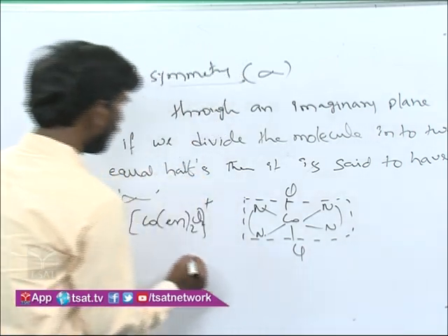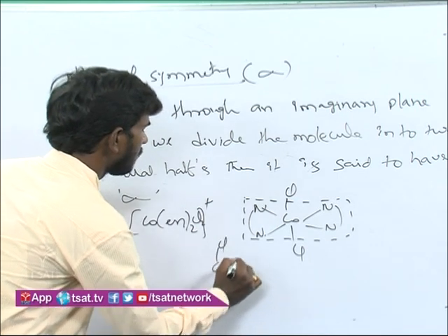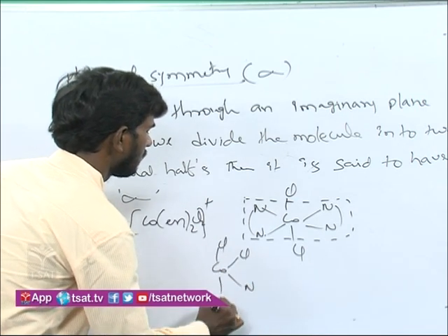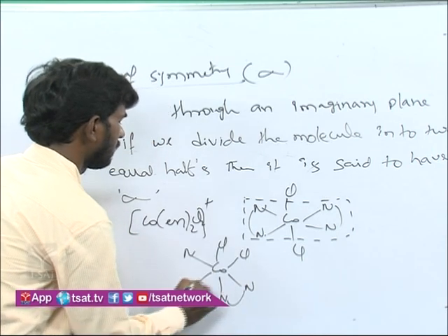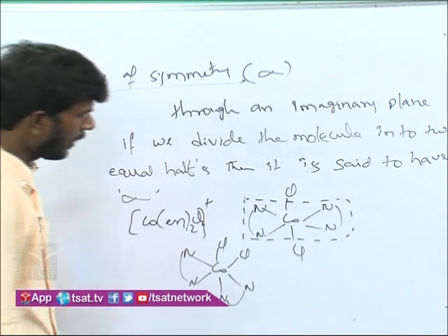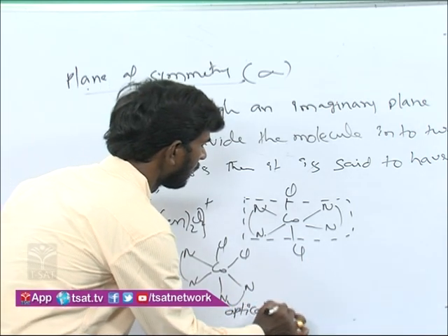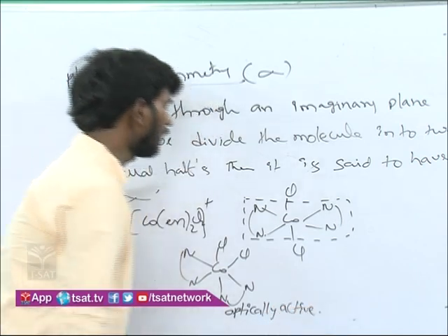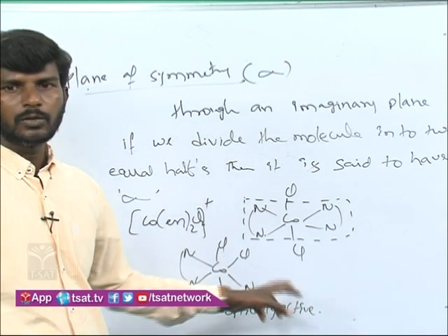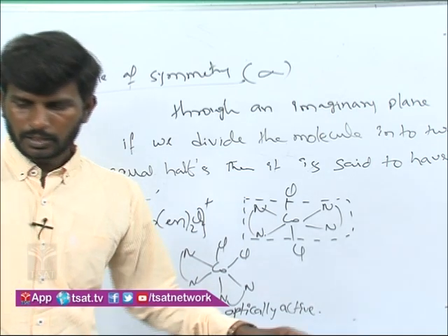Same thing if you are taking the cis form. Then here you see there is no plane of symmetry. So then it is optically active. Optically active means whenever optical activity is there, its mirror image also we need to take. While counting the isomers, we need to take its image also. In this way you need to check.